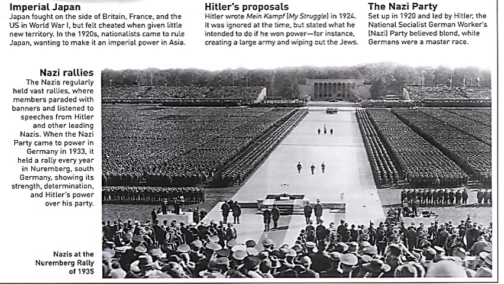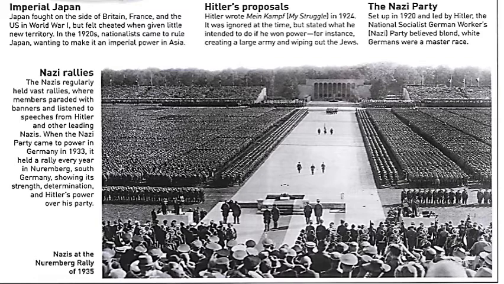Imperial Japan. Japan fought on the side of Britain, France, and the US in World War I, but felt cheated when given little new territory. In the 1920s, nationalists came to rule Japan, wanting to make it an imperial power in Asia.